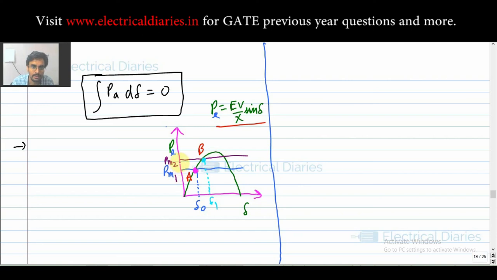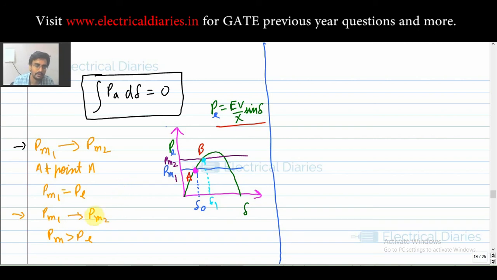See what is happening. You increase your turbine input, that is the mechanical power input, from PM1 to PM2. At point A, your PM1 is equal to PE. Now suddenly your PM1 increases to PM2, that is your PM becomes greater than PE, because at point A the system was under stable conditions.